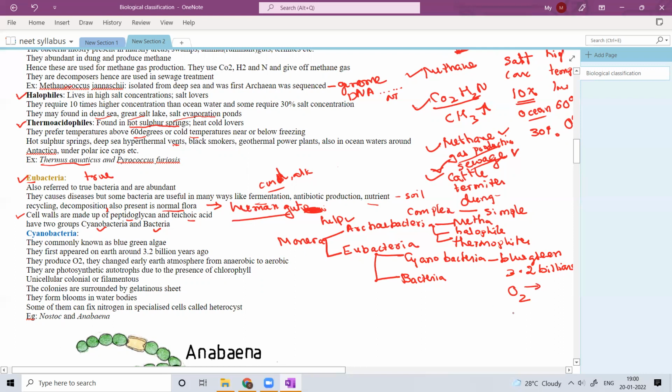So the Earth's atmosphere changed from anaerobic to aerobic. That is the importance of cyanobacteria. After they appeared, they performed photosynthesis, started producing oxygen, and the early atmosphere of Earth completely changed from anaerobic to aerobic.